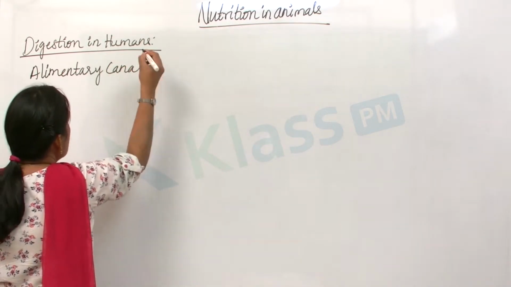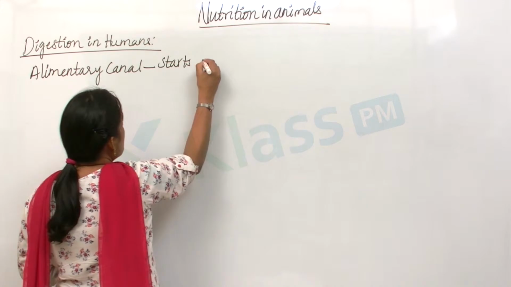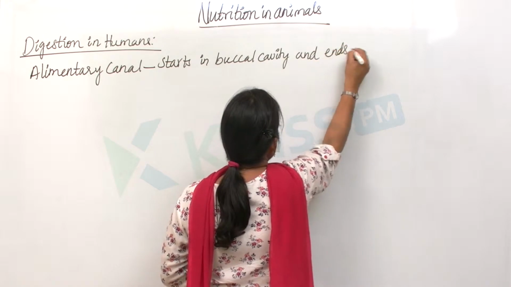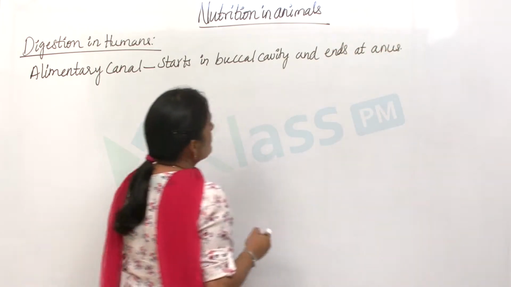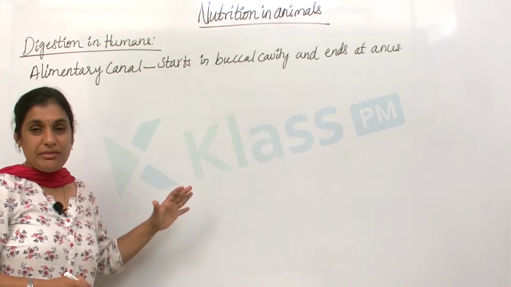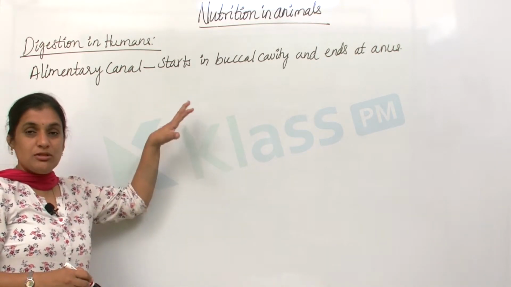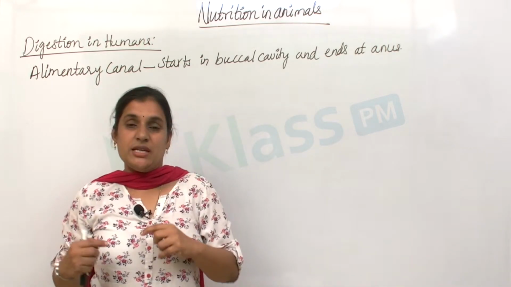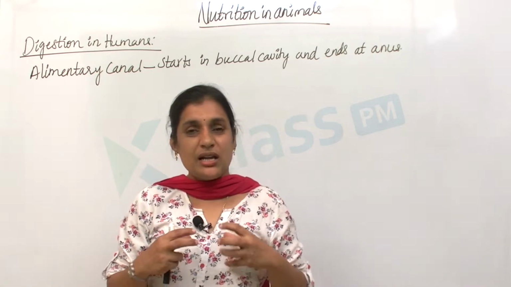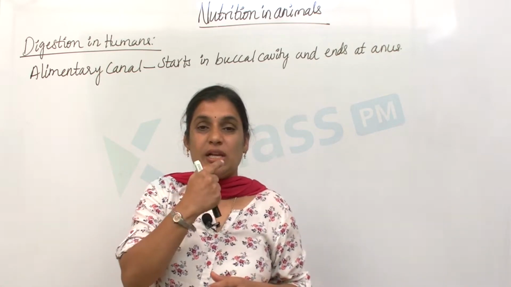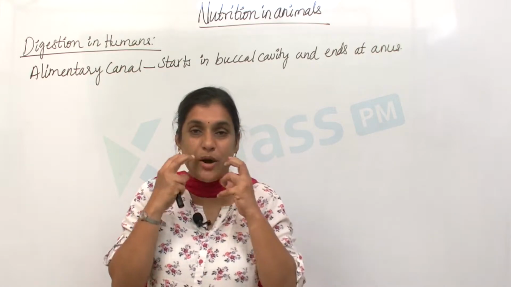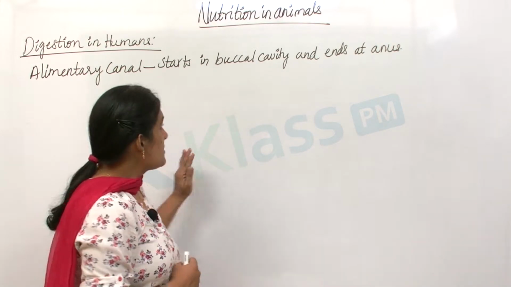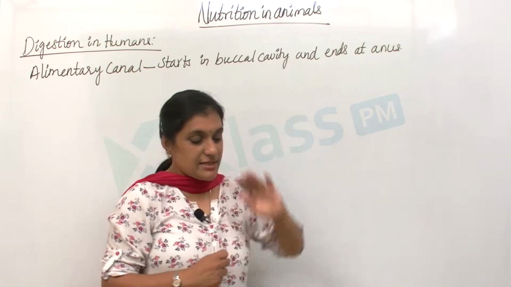Now let us talk about these. The alimentary canal is a long canal which starts in the buccal cavity and ends at the anus. This is a long path along which the food put into your mouth will travel, right from the buccal cavity to the anus. Do you know what the buccal cavity is? Buccal cavity means the oral cavity, the space inside your mouth, the space in between the jaws.